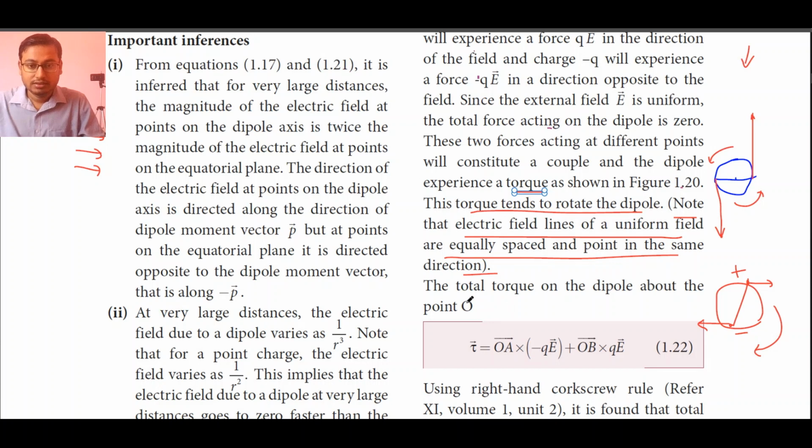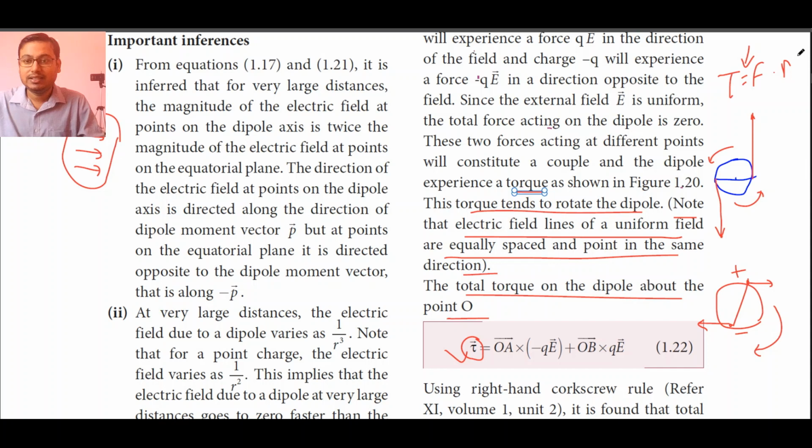Fine. So the total torque on the dipole about point O is tau. This symbol is called tau. Vector tau, or vector torque, is equal to OA cross Q into E. We know that torque is equal to force into force arm, or force into the distance from the center.